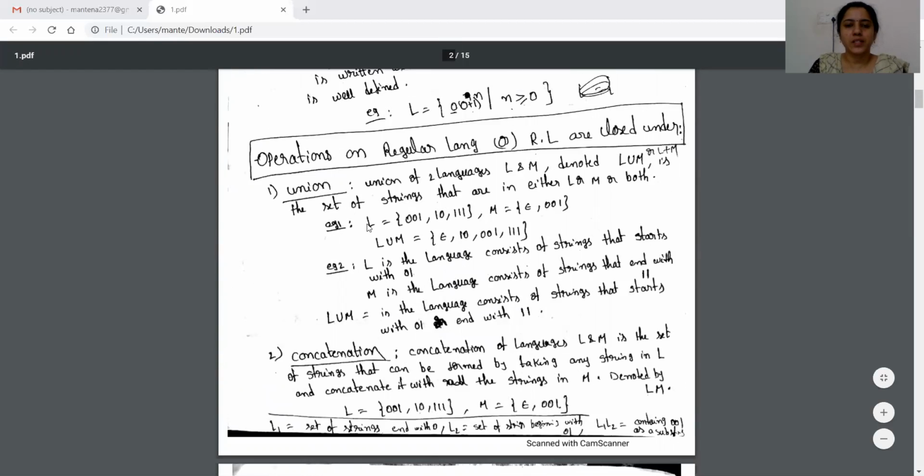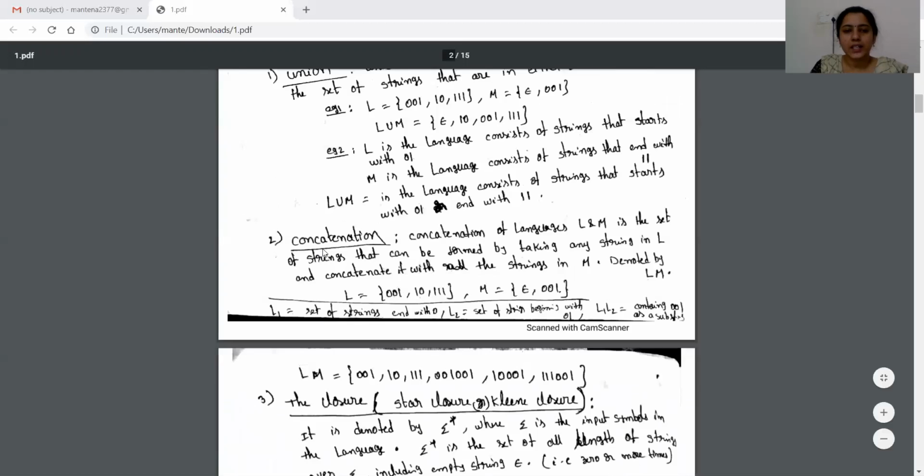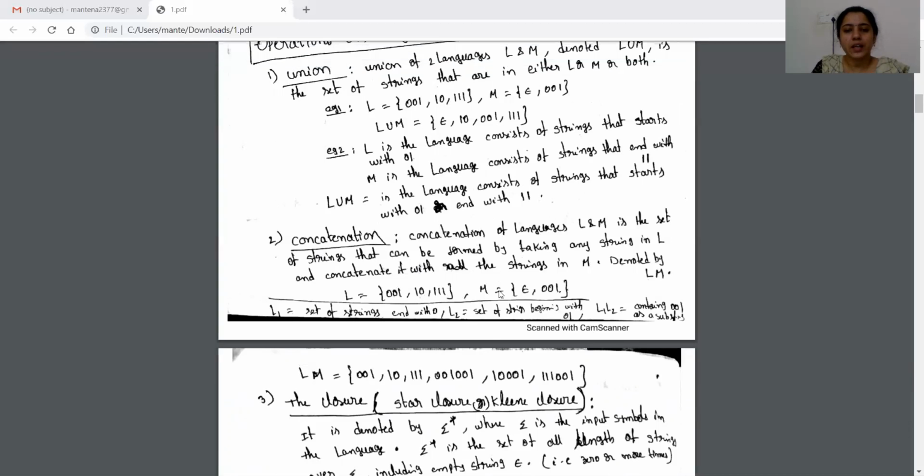So what does union mean? If L and M are two regular languages, then L union M contains the set of strings that come from both L and M languages. And concatenation means if L and M are two languages, then L concatenated with M is formed by concatenating all the strings of L with all the strings of M. So that is the resultant language LM.